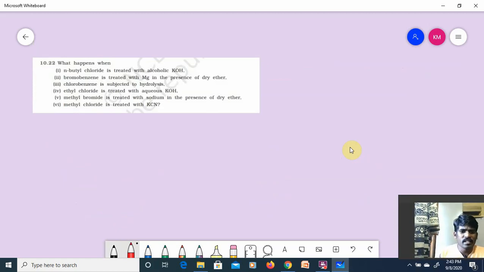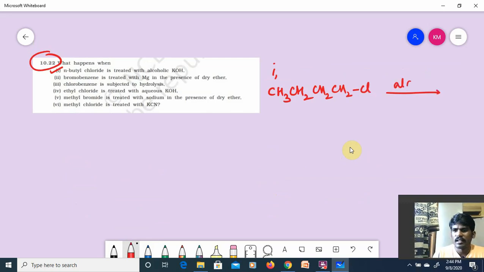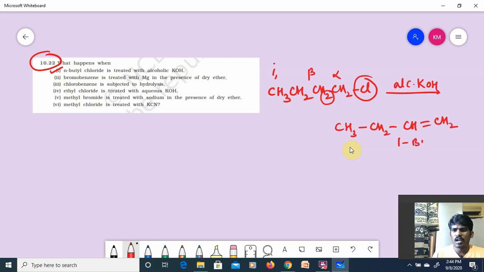These are the last set of reactions, guys. Observe it. Question 10.22. N-butyl chloride is treated with alcoholic KOH. N-butyl chloride, CH3CH2CH2CH2Cl, is treated with alcoholic KOH. Alcoholic KOH means elimination, alpha, beta. From here, H will be removed, from here, Cl will be removed. CH3CH2CH double bond CH2. This is called 1-butene. Very simple conversion.